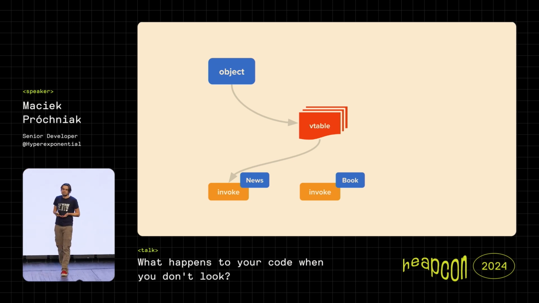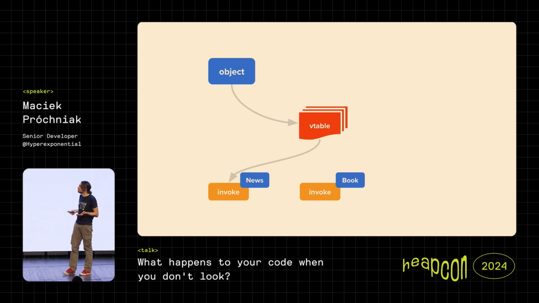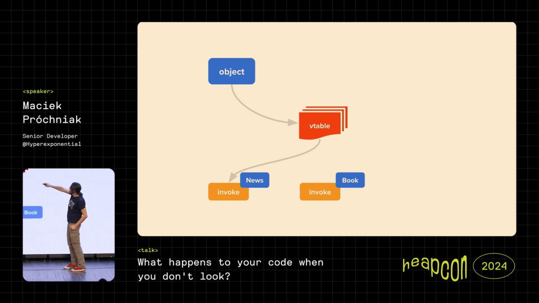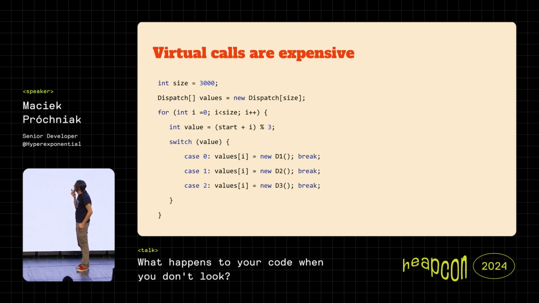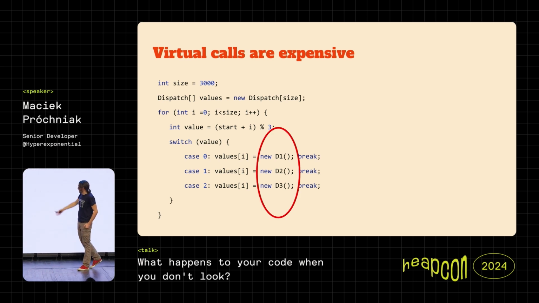And the common knowledge among at least performance-savvy Java developers is that this whole stuff is not too performant, right? Because you have to perform this lookup, go to another place in your code, and so on and so forth. So let's have a quick look. Here in this case we have a table of these dispatch values, and some of them are D1, D2, D3, and we iterate, and here the runtime needs to decide whether to invoke D1, D2, or D3.